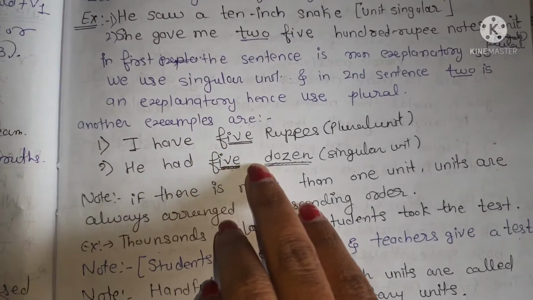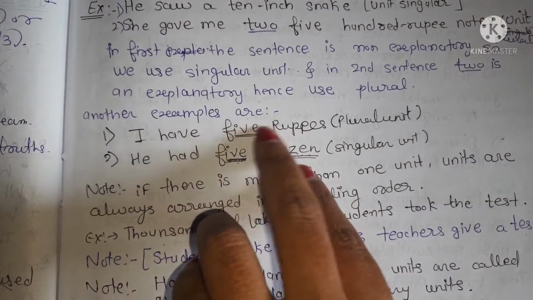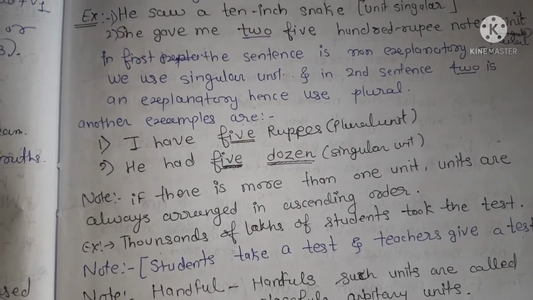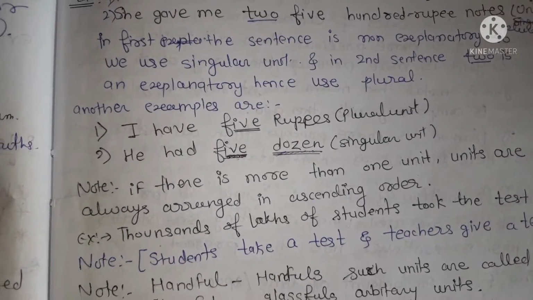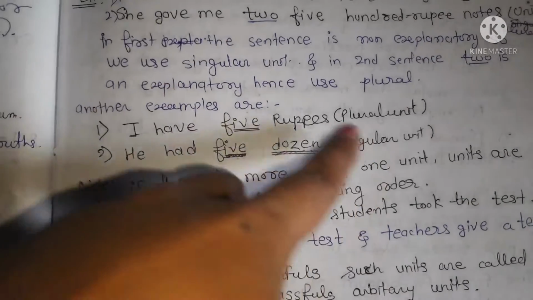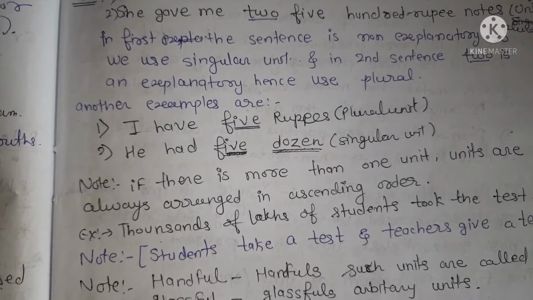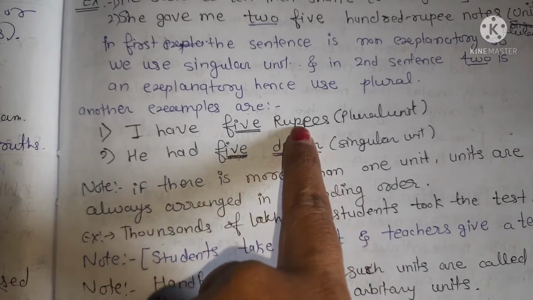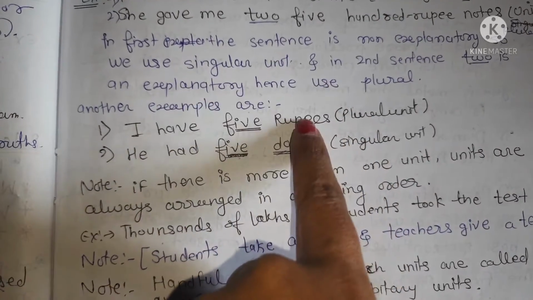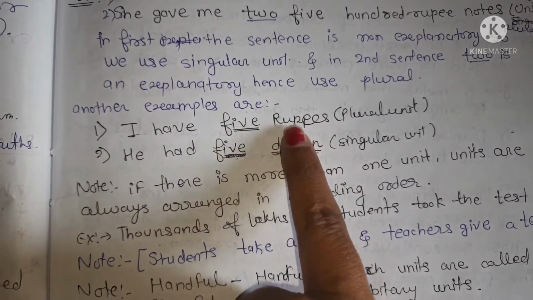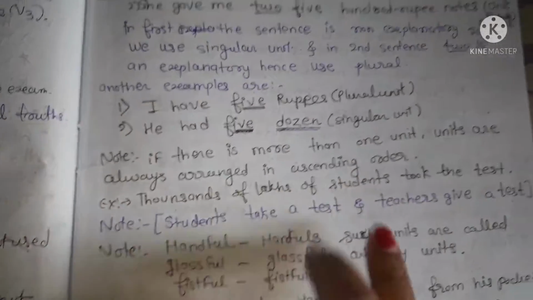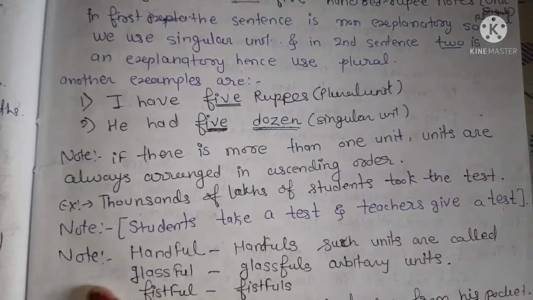Another example: I have 5 rupees, plural unit. I have 5 dozen. They did not explain what they have in 5 dozens; either it's mango, orange, or anything. They did not mention it here. But here they mention they have rupees. That's why it comes as a plural, and rupees comes here as a noun. This is not an adjective because it does not come before a noun. That's why it is called a noun, and a noun can be plural and a noun can be singular. I hope this rule is very clear to all of you.